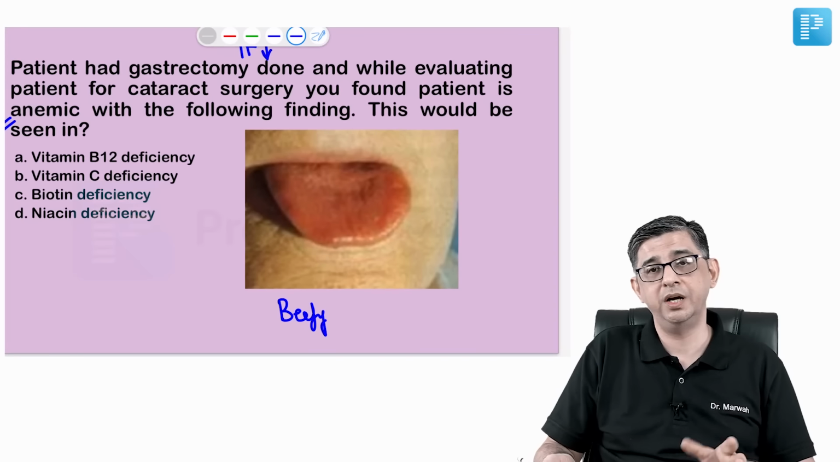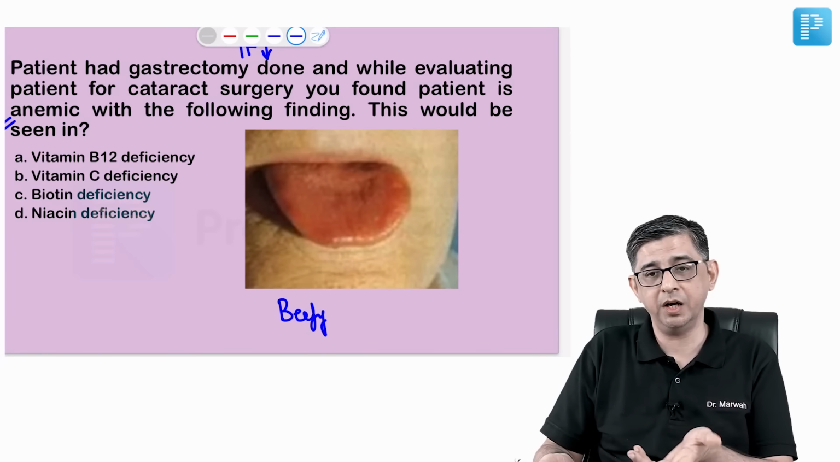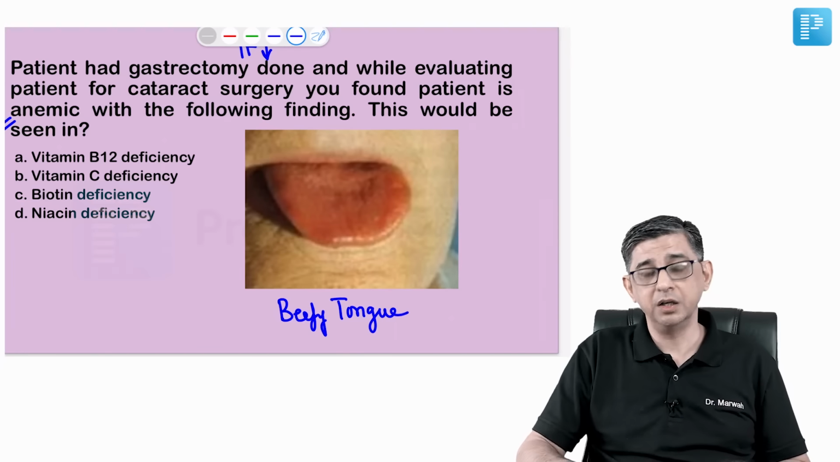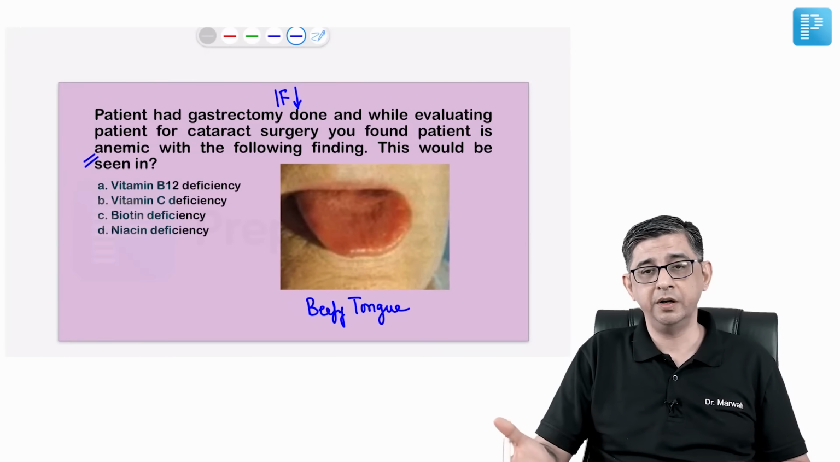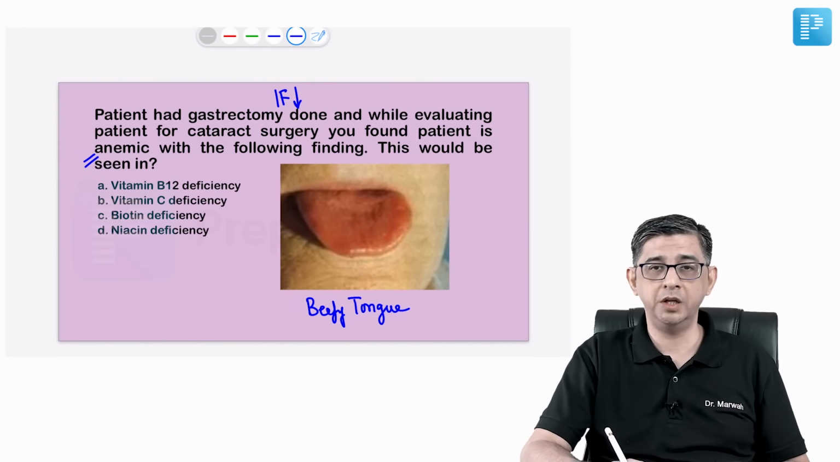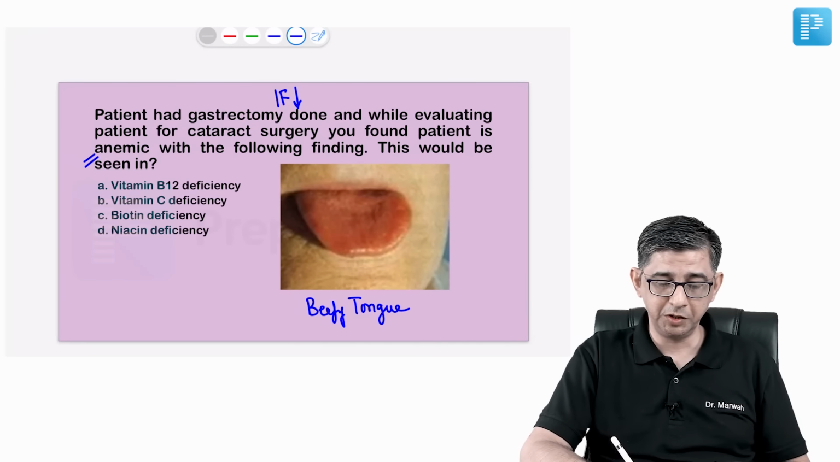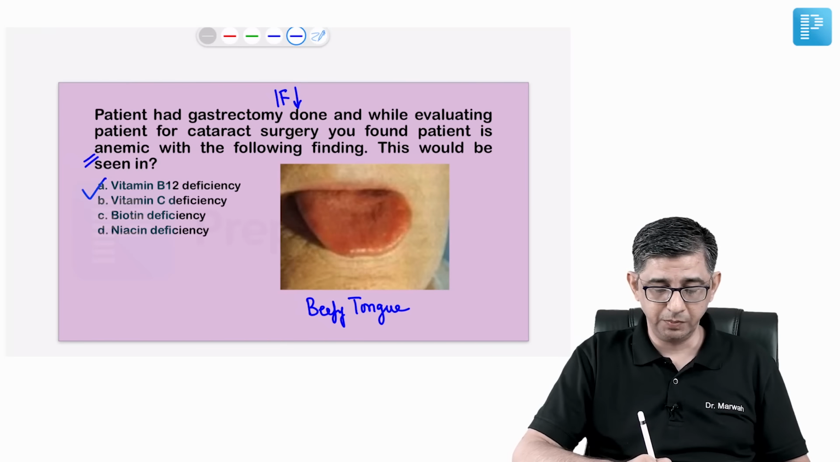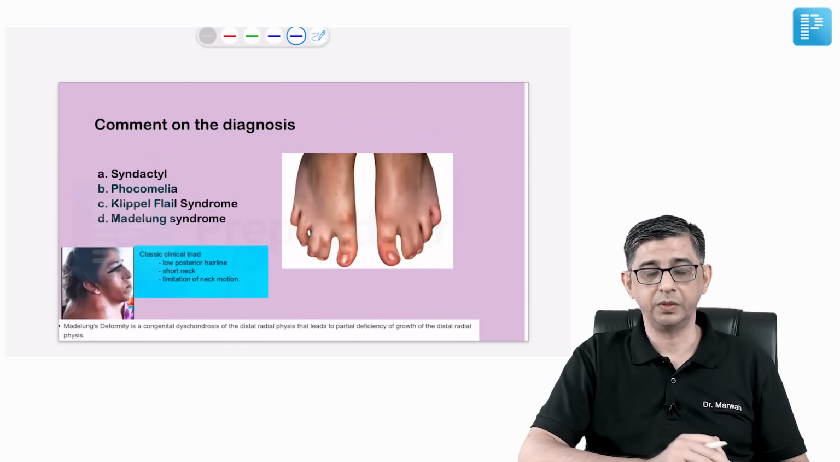If I just zoom into the image, you can notice that there is atrophy of all the papillae of the tongue, circumvallate, filiform papillae. No papillae can be visualized. So I'm going to use the word beefy tongue in this case. And even if you're not able to pick up the beefy tongue, it really does not matter. With gastrectomy and anemia, the diagnosis of this patient would be pernicious anemia, that is vitamin B12 deficiency, which makes A the answer.